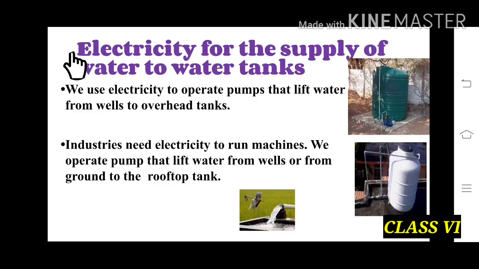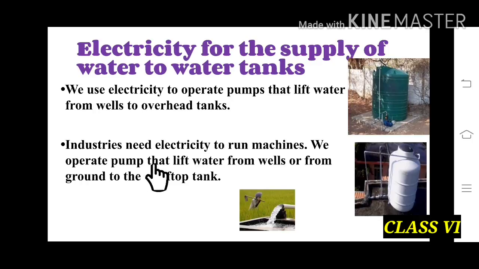Now I am going to explain you about electricity for the supply of water to water tanks. As you know, we use electricity to operate pumps that lift water from well to overhead tanks. So in this picture we can see that there is a motor pump. It carries water from wells to the tanks. And we know that industry also needs electricity to run machines. Without electricity they can't run machines.